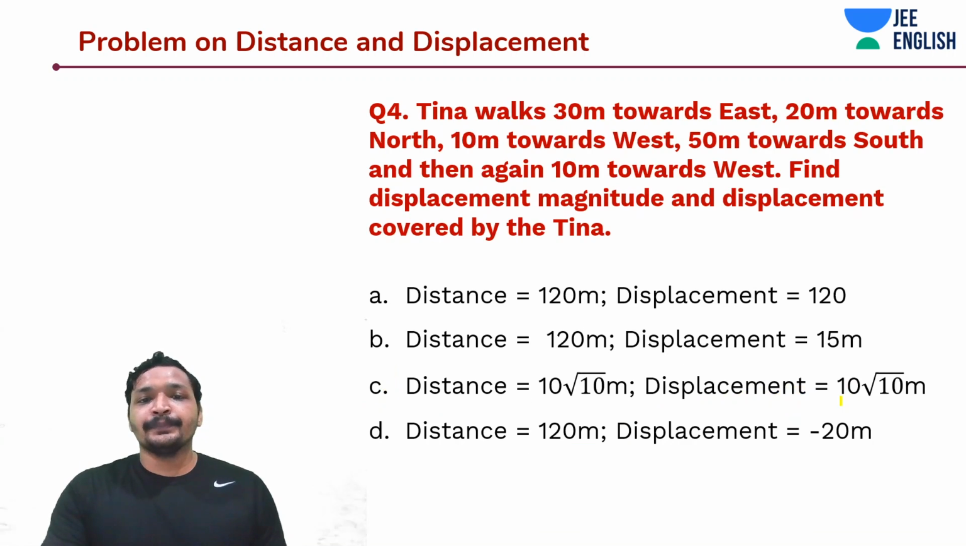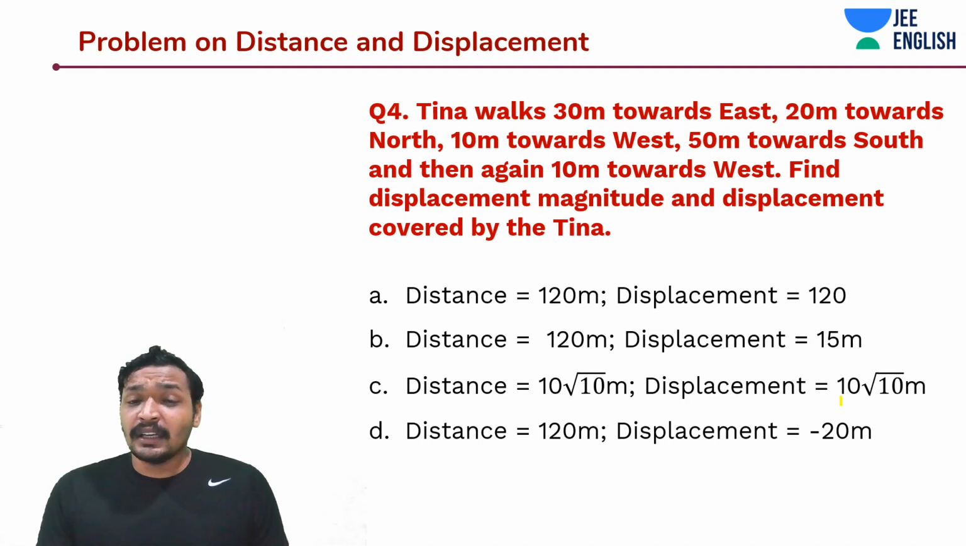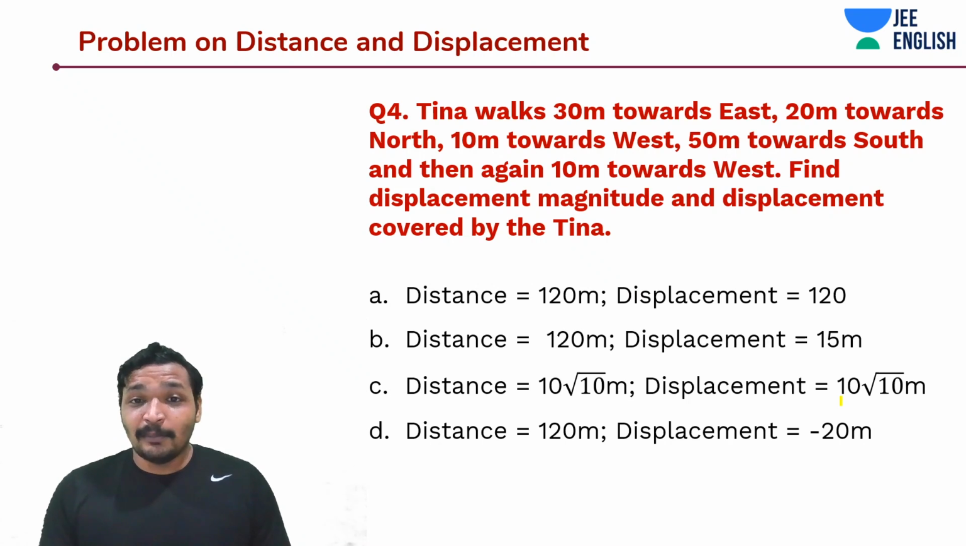Alright guys, next one. This looks a little complicated. Tina walks 30 meters towards east, then she walks 20 meters towards north, then 10 meters towards west, 50 meters towards south, and then again 10 meters towards west. Find the displacement magnitude and the displacement covered by Tina. This is a very confusing problem, since she's moving in multiple directions.